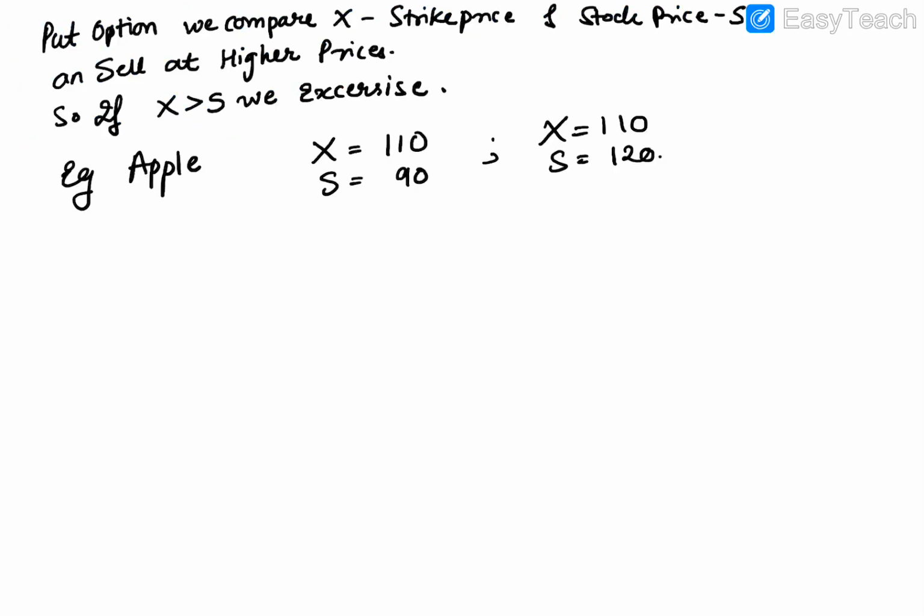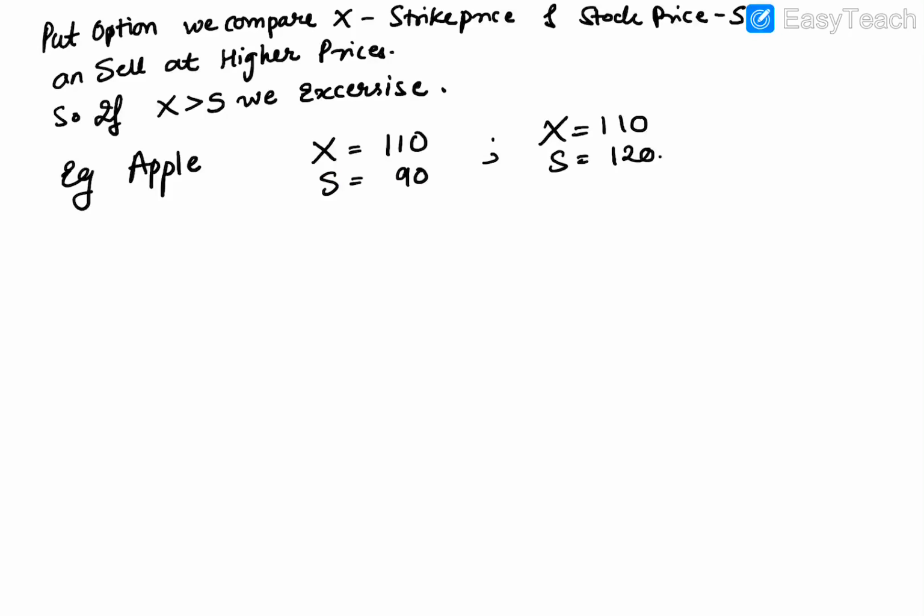In case of a put option, we'll compare strike price with the stock price. Since put option is my right to sell, I will always want to sell my stock at a higher price. So if my strike price is more than my stock price, I will exercise this option. We'll take the same example: in case of Apple, my strike price is 110 and my stock price is 90.